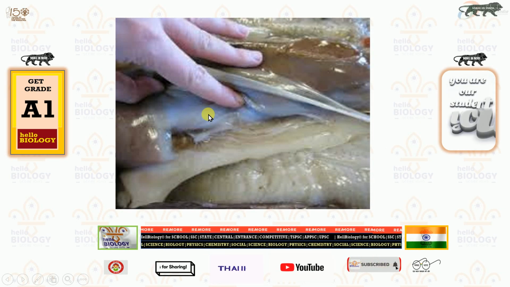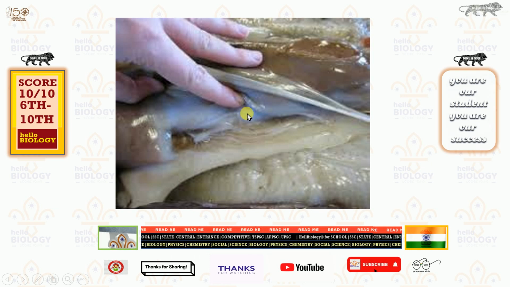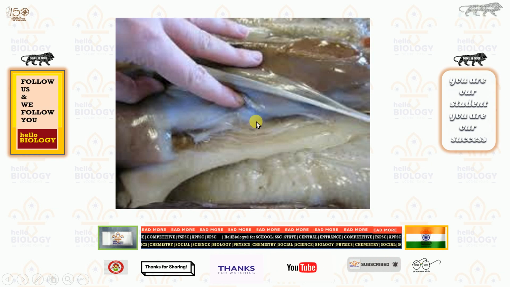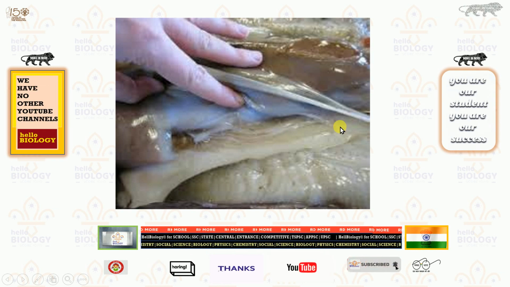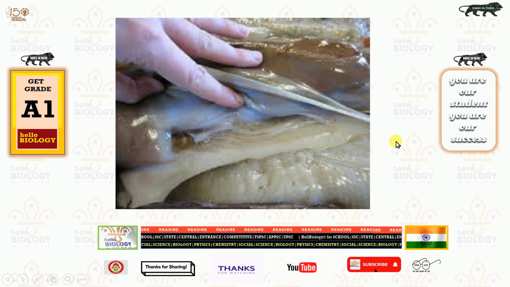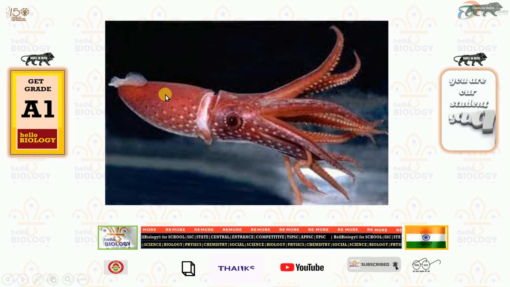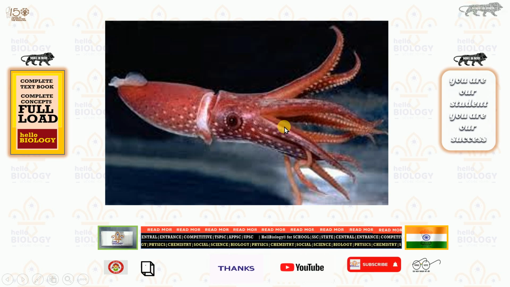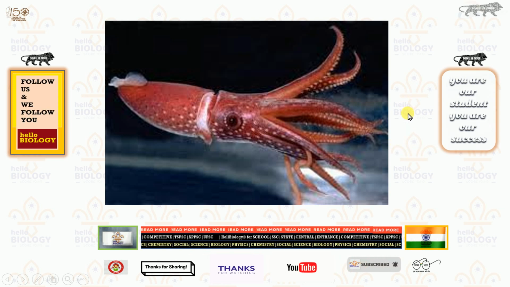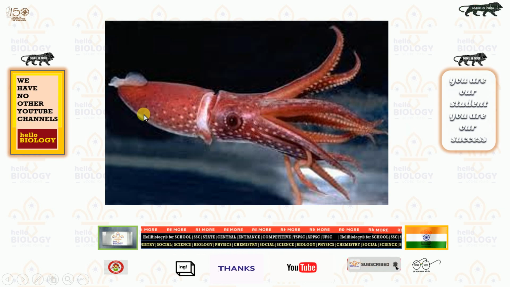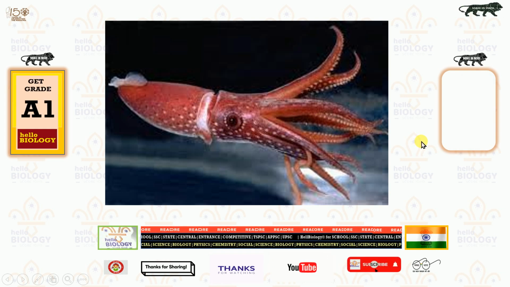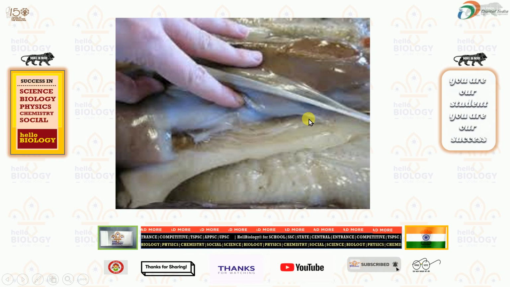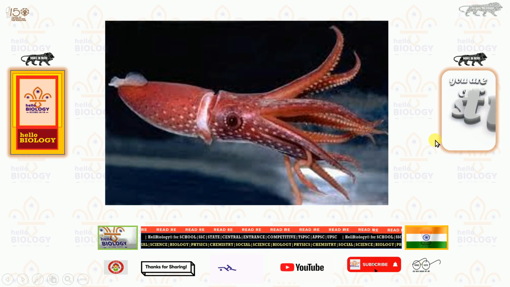And here you can see a nerve cell. This is the largest nerve cell present in an organism called the squid. Squid is a marine organism, that means it lives in the ocean or salty water. And here you can see the bigger neuron, and this is the image of it. The squid is the organism containing the largest nerve cell, and surprisingly only one neuron is present in the squid. The entire body is controlled by one neuron only, and that neuron you can see here. The entire neuron is connected inside the body, and this you can see.